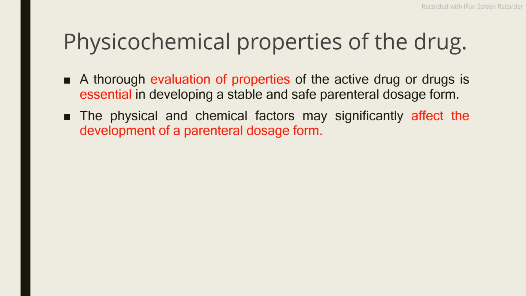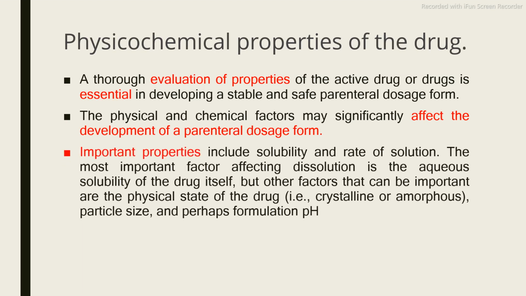Then, physicochemical factors may significantly affect the development of parenteral dosage form. Obviously, physicochemical properties have influence on the development of parenteral dosage form. Last time we have seen that drugs are available in various forms: amorphous, crystalline, hydrate, anhydrous. All of these physicochemical properties have a very large influence on the final parenteral dosage form. So we must consider each and every step before preparing the final dosage form.